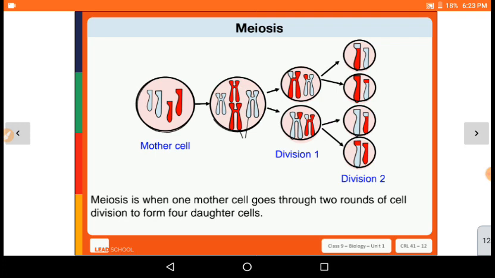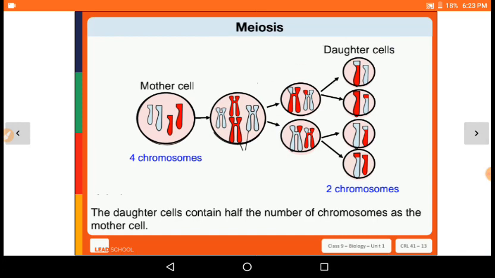Here in the figure you can see there is a mother cell which has two chromosomes. Then it is joined together and converted into four chromosomes, and then it is divided into two daughter cells with two chromosomes each, and then it is divided into single chromosomes each. And in that division two we can get four daughter cells.